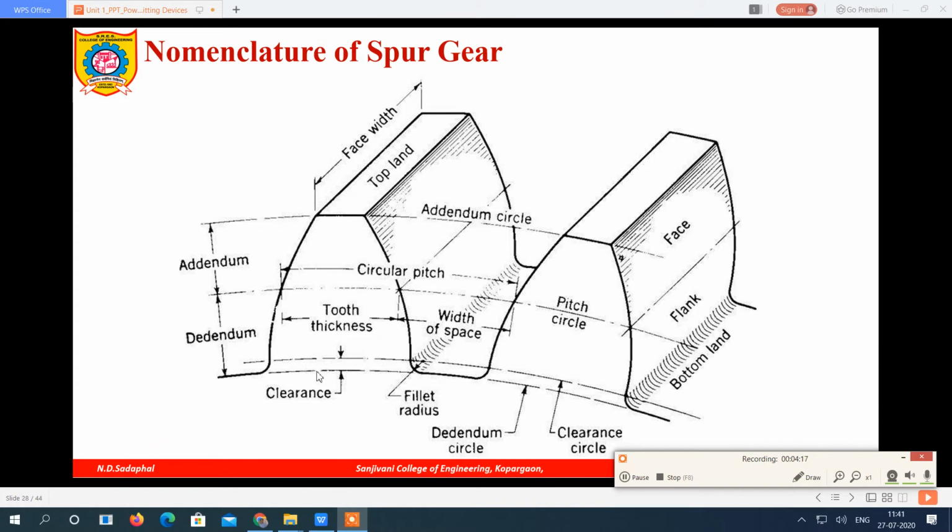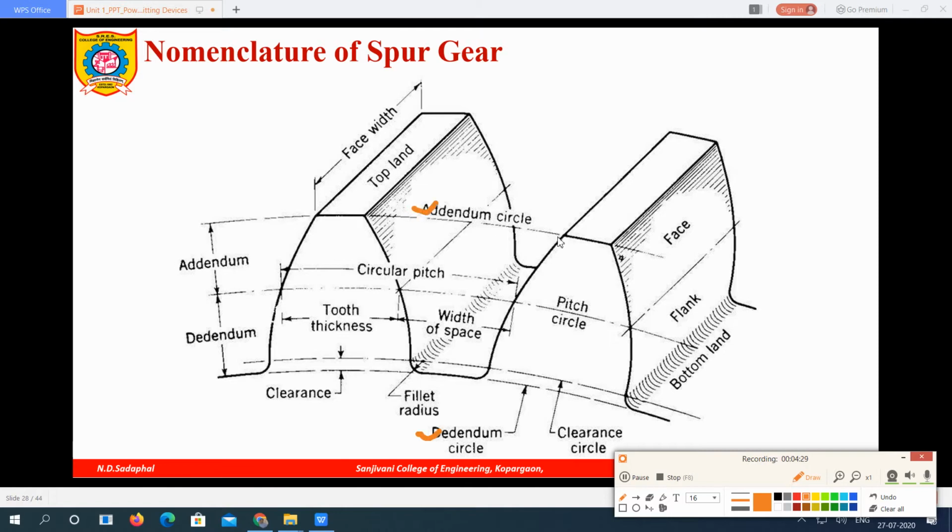The circle passing from the bottom of the teeth, also called the root of the teeth, is called the dedendum circle. So this is the dedendum circle and this is the addendum circle. The circle passing from the top of the teeth is the addendum circle; the circle passing from the bottom or root of the teeth is the dedendum circle.